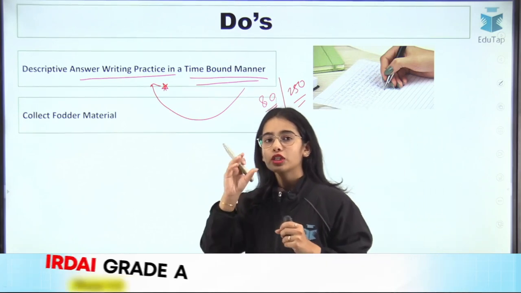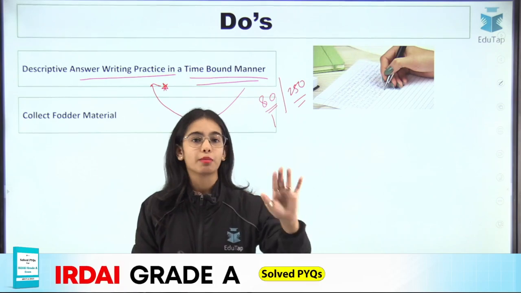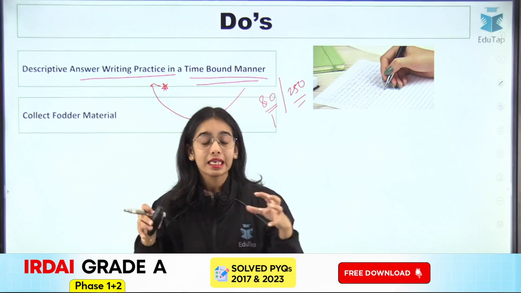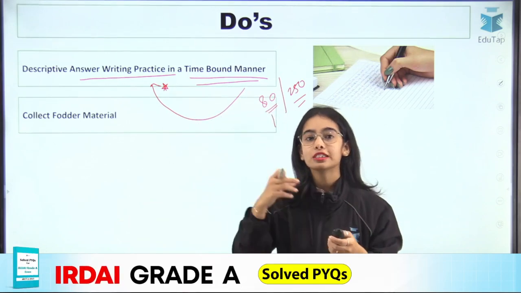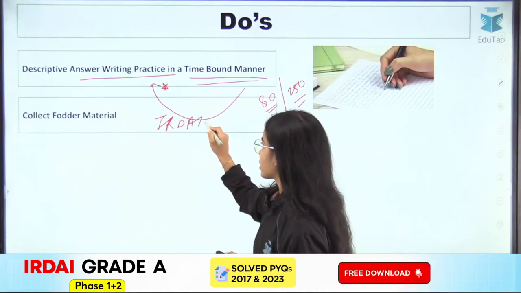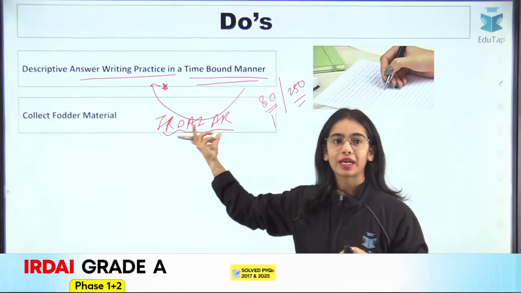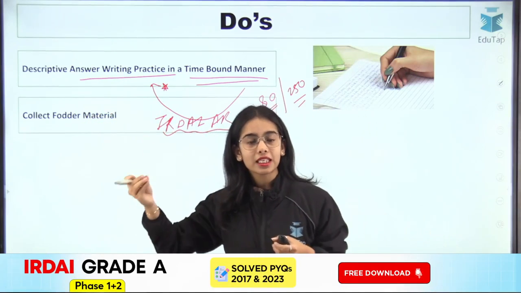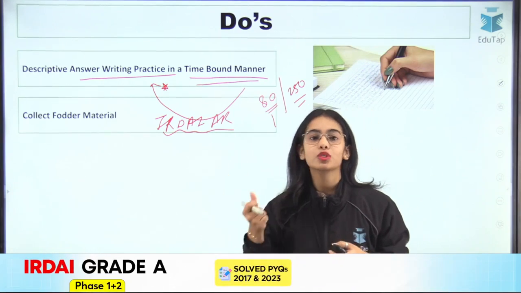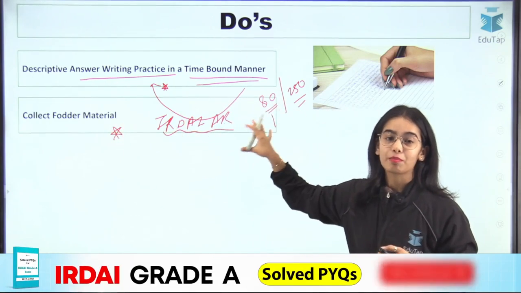Collect the fodder material. For insurance penetration and insurance density, you are aware of the terminologies and the definitions. But if you add some data points for insurance penetration and insurance density, that will enhance your answer writing. So for the different topics, try to find the data points from the IRDAI annual report, or from the Swiss Re Sigma reports, or from authentic websites. Try to find some value addition points, because that will enhance your answer and will fetch you some extra marks. So fodder material, extra data points, value addition points and examples are very important.